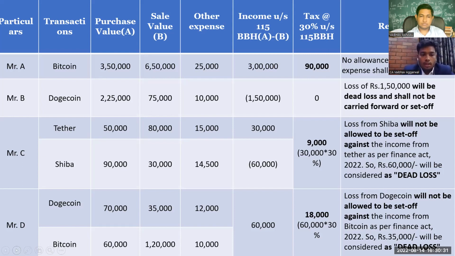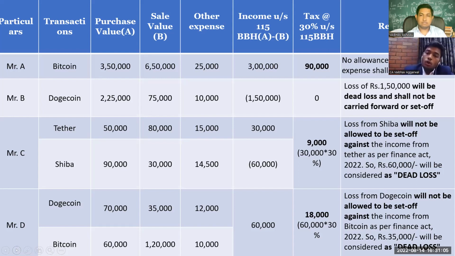In case number C, there is a gain of around 30,000 for the sale of Tether. In this scenario, the loss of Shiba will not be set off against the gain of Tether. So here the total gain on the sale of Tether, that is 30,000, will be taxable at a rate of 30%.